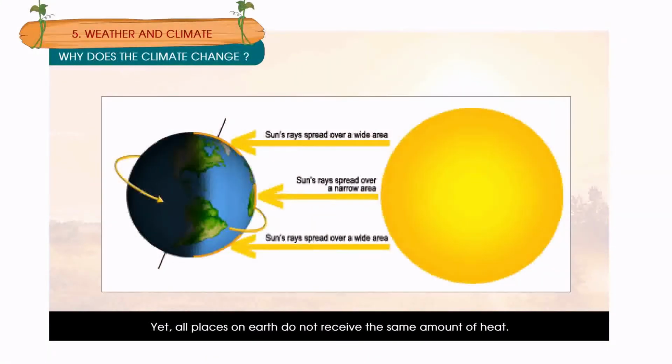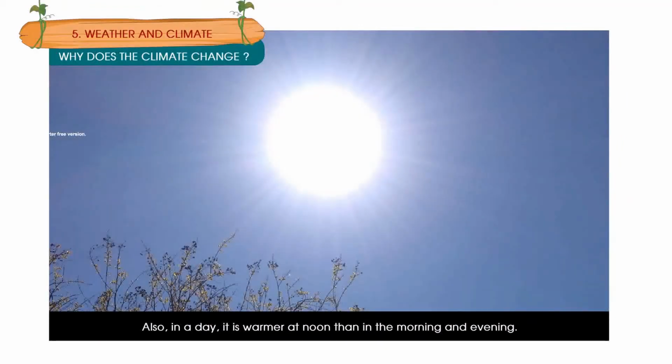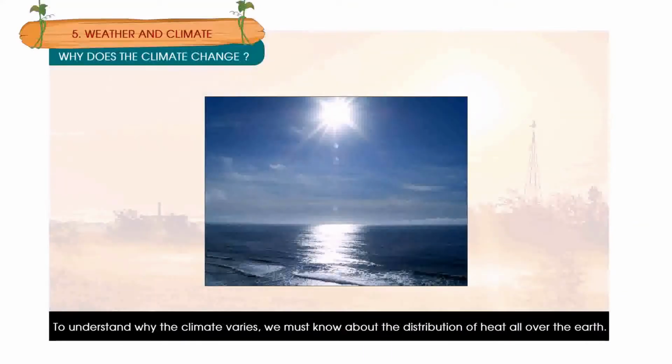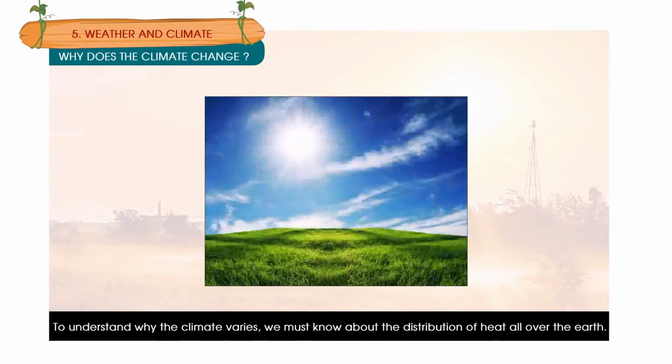Yet, all places on Earth do not receive the same amount of heat. Also, in a day, it is warmer at noon than in the morning and evening. To understand why the climate varies, we must know about the distribution of heat all over the Earth.